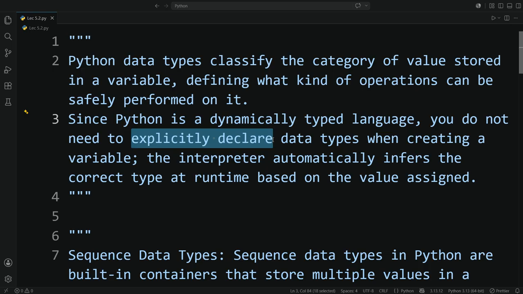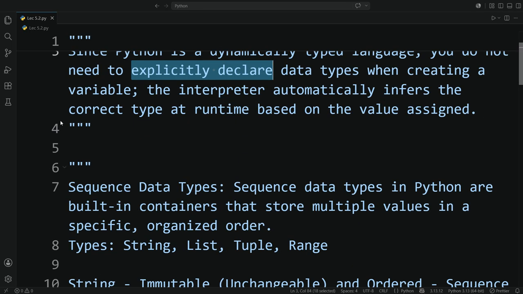For example, if you enter a set of integers, it will automatically consider that variable to be an integer data type. If you enter decimals, it will consider that variable to be floating data type. If you enter sentences with double quotation or single quotation, it will consider that variable to be string data type. If you enter true or false, it will consider that data type to be Boolean data type.